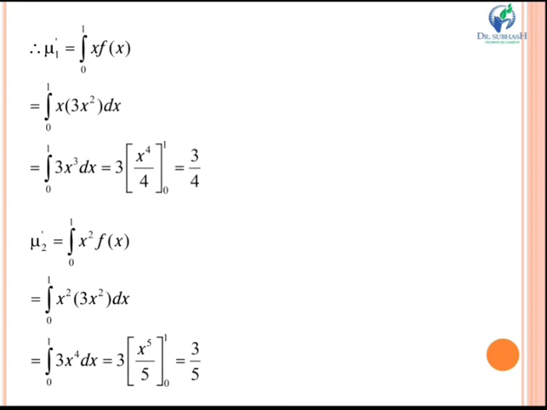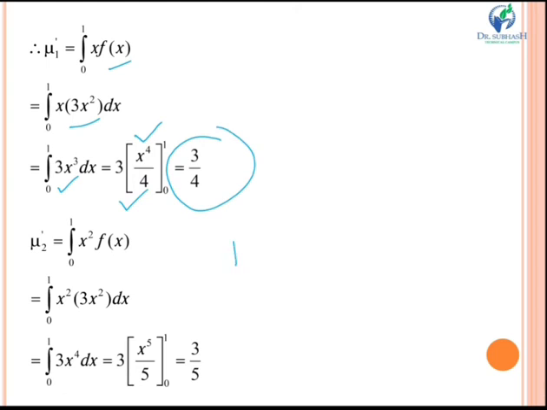So mu 1 dash, if I put k equal to 1, we get x into fx. So fx is 3x square. On multiplying this, we get 3x cube. Now integration of x cube is x raised to 4 by 4. Again we'll put the limit, upper limit minus lower limit. We get our answer as 3 by 4.